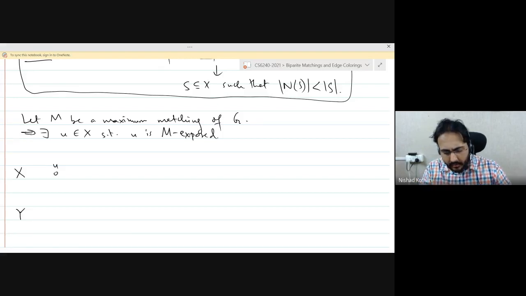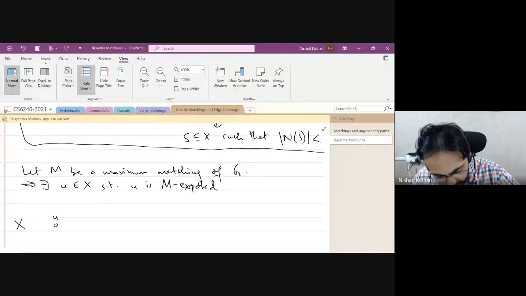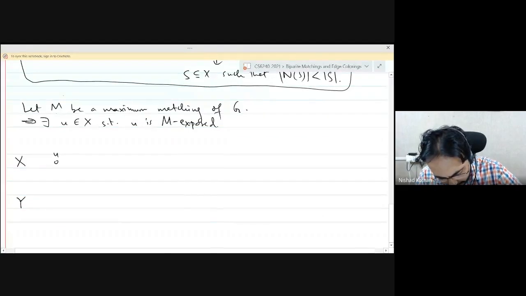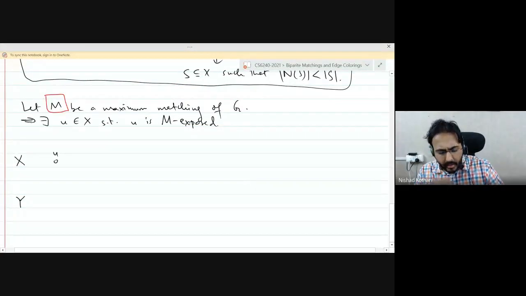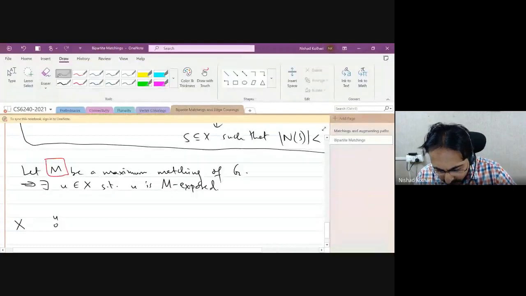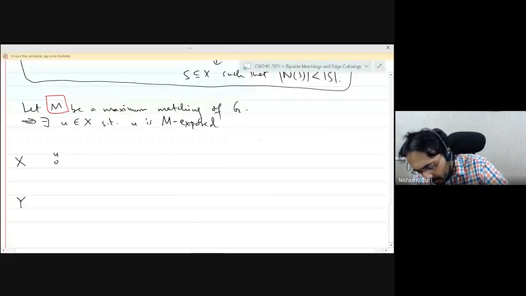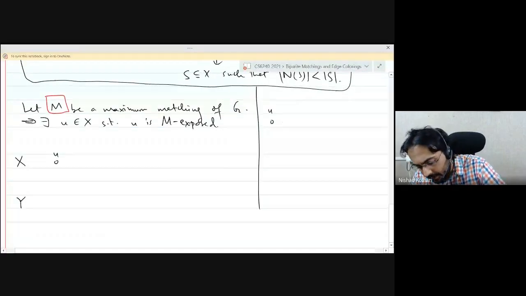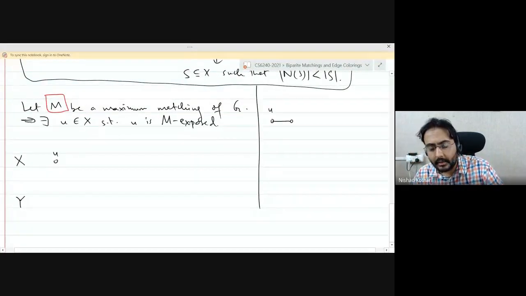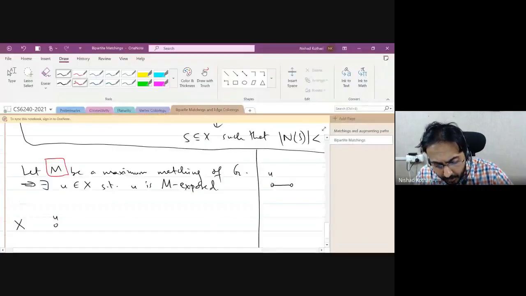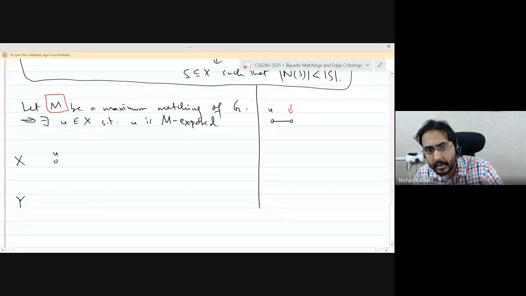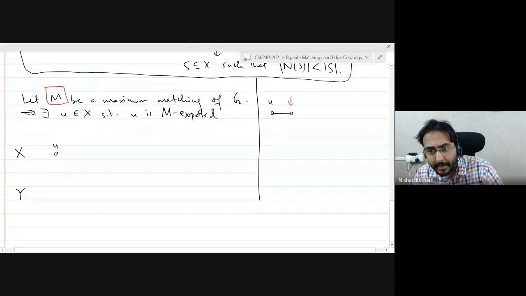So just to remind you, let's say M is the red colored matching. Okay. So what does an M alternating path look like? We start from the vertex U. U is not matched, which means the first edge is going to be a black edge. In other words, it is not a red edge. Then if this vertex here is also not matched, then I would just add this edge to the matching and get a bigger matching.